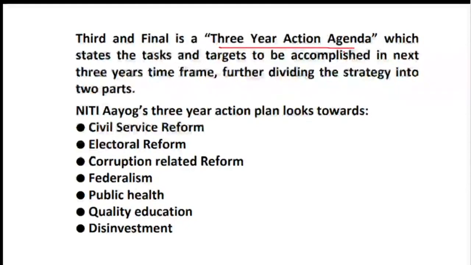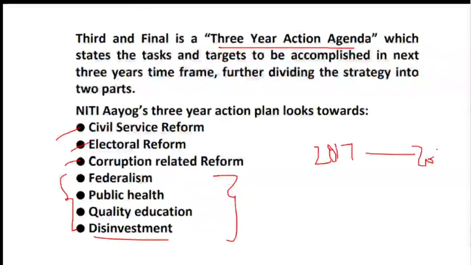Civil services, electoral reform, corruption, federalism, public health, quality education, and disinvestment. So these 3 points were already covered, and you can keep a watch on this also. These are all the action plans covered by Niti Aayog in this 3-year action agenda. Is it clear? And this 3-year action agenda is from the year 2017 to the year 2020.